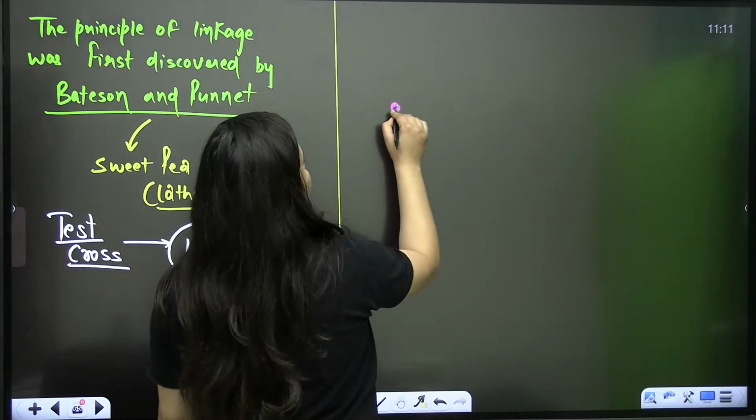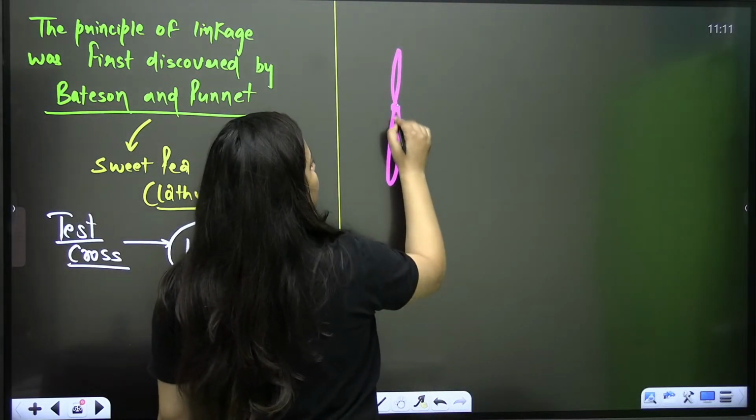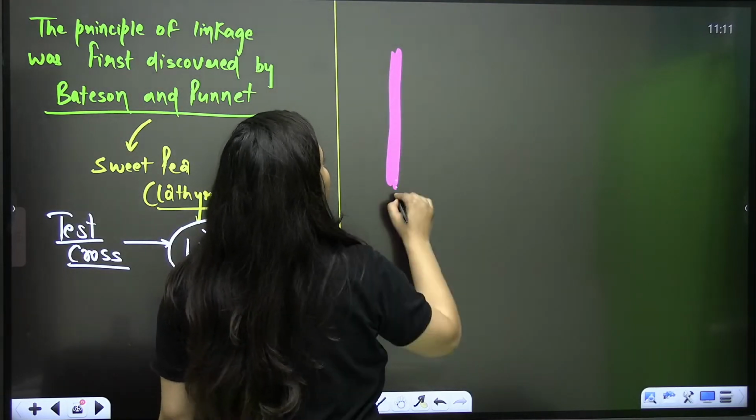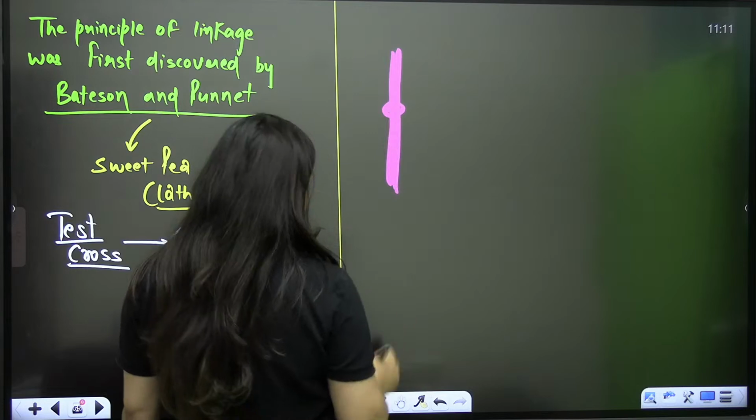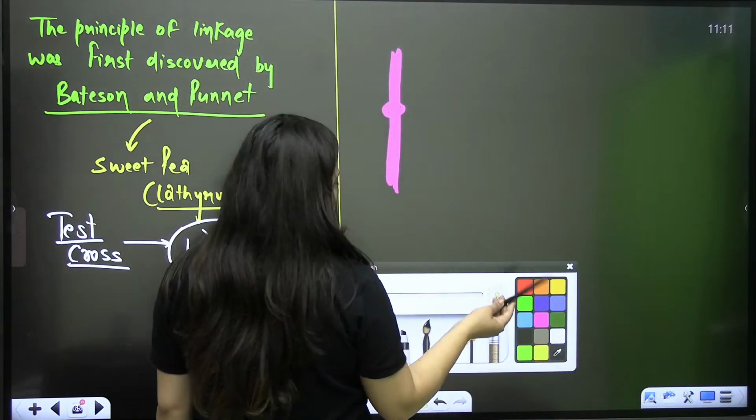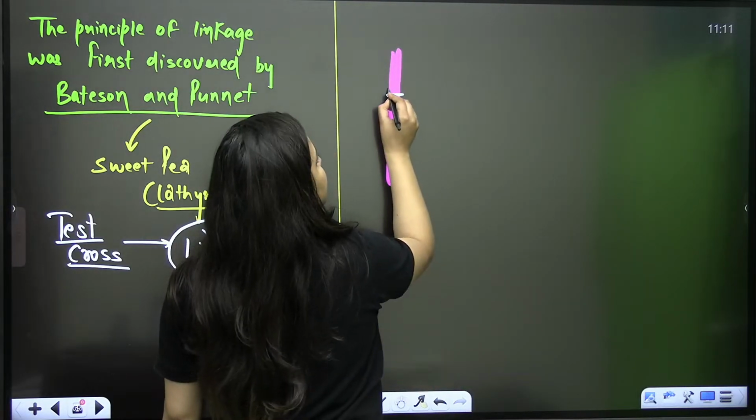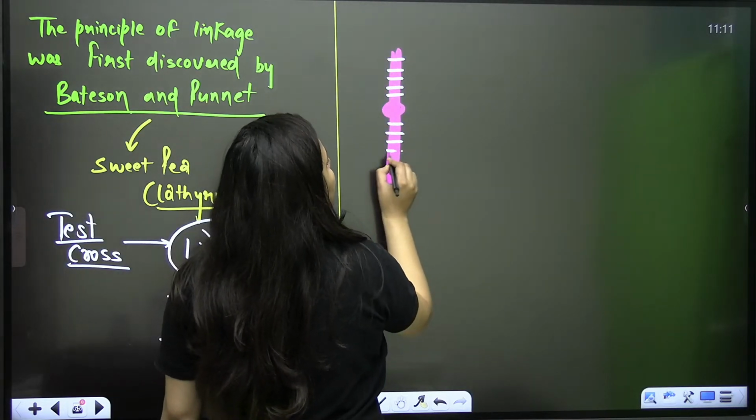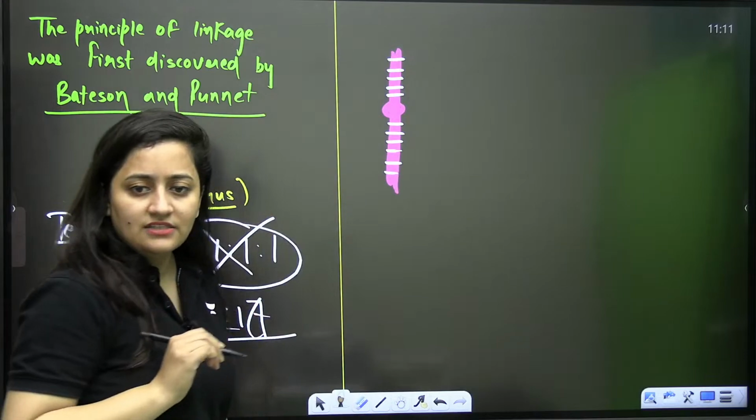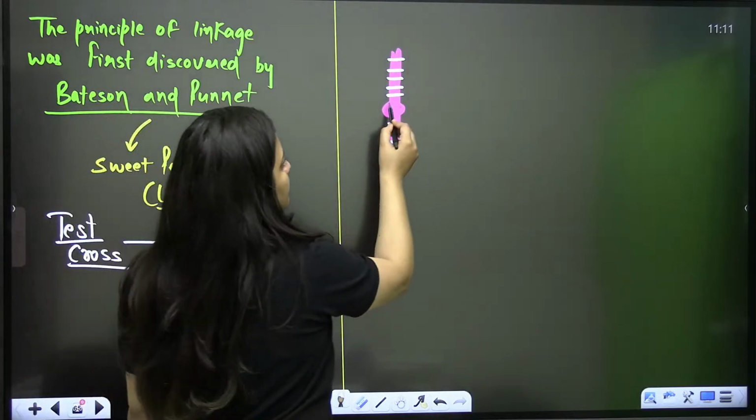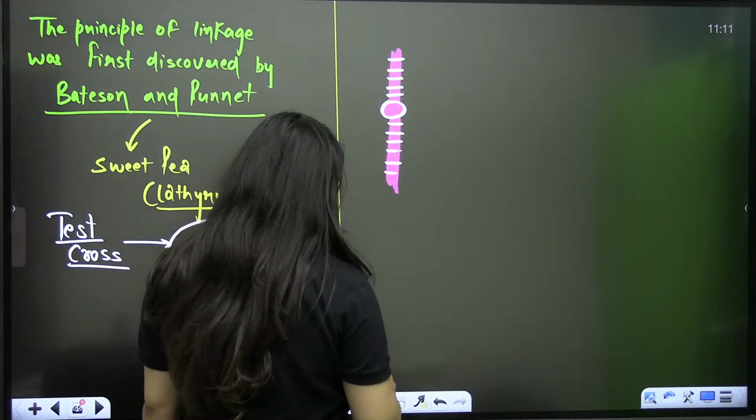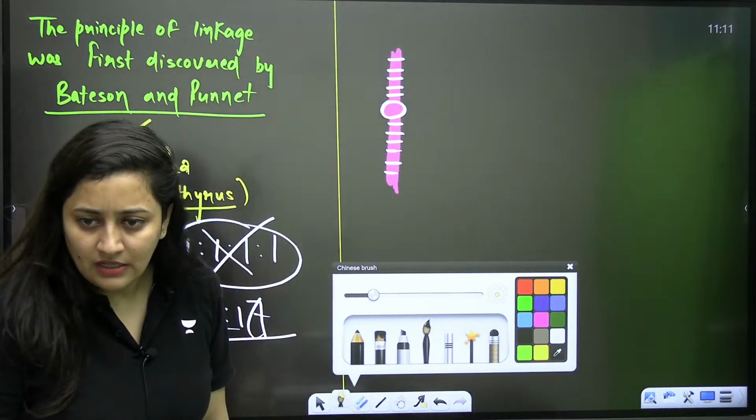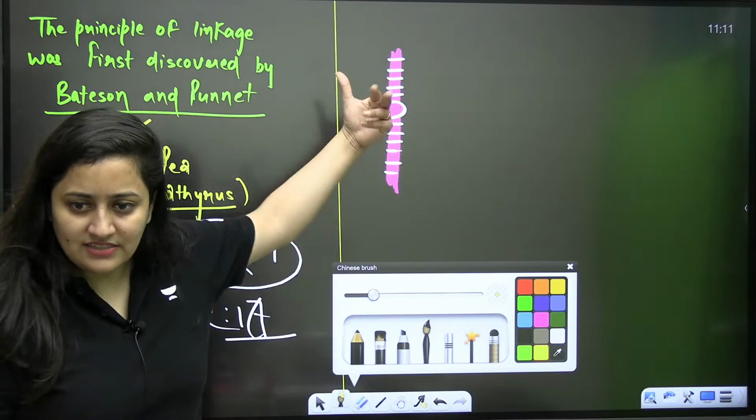And yes, one more thing. See, this is your chromosome. Let's say this is the diagram which is representing your chromosome. Now see, genes are present on these chromosomes in a linear order. That's how these genes are present, in a linear order.